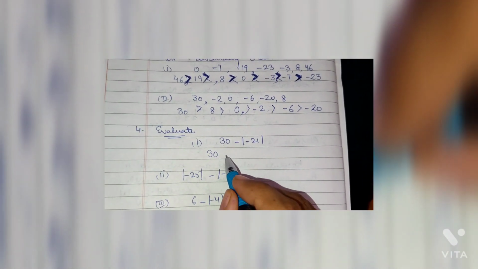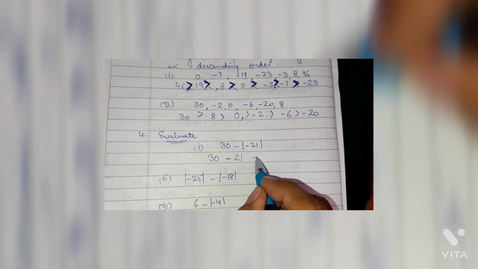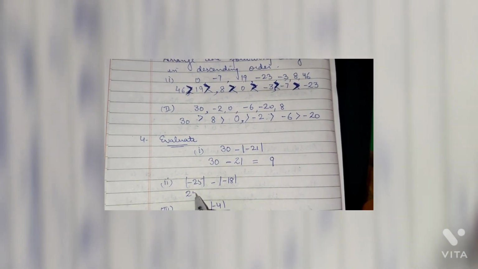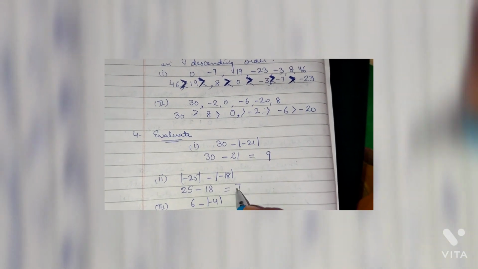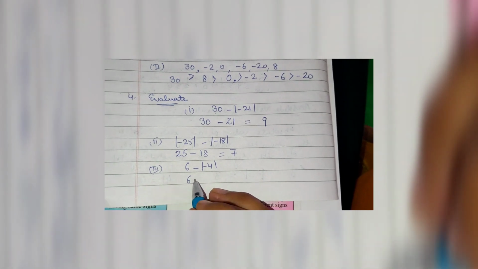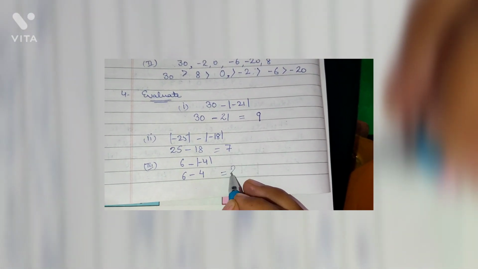Next is evaluate. For evaluation, there is absolute value. For the absolute value, we will ignore the sign. So it is 30 minus 21 equal to 9. Next we will ignore the sign of 25, it's 25, and ignore the sign of 18, it's 18. So 25 minus 18, the answer is 7.